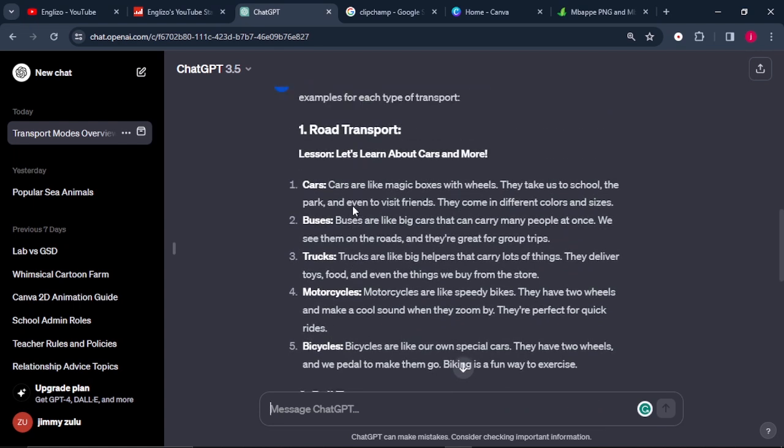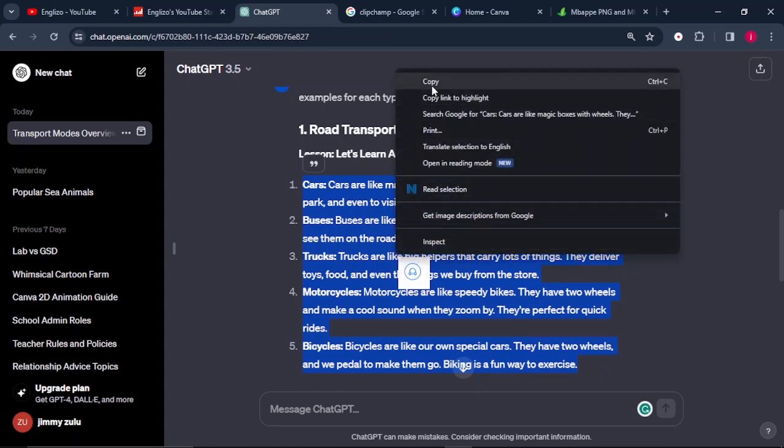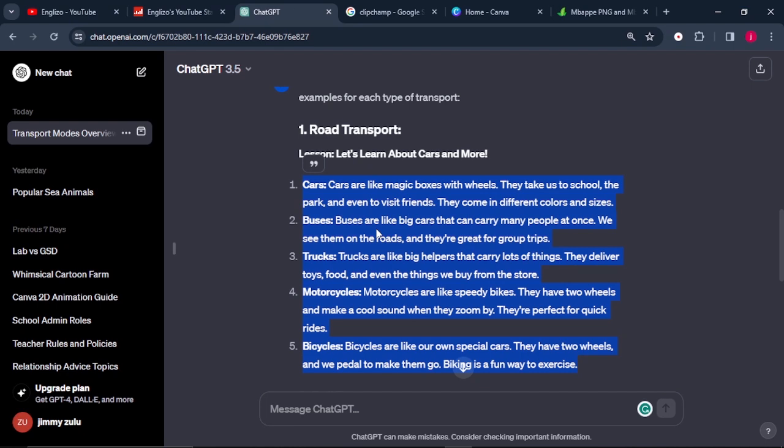So what we're simply going to do is copy the text, and by the way, if there is any part of the text that you did not like, you can simply change it, or you can add in any part of the text that you want, or you can remove any part of the text that you do not like. So I'm going to copy this text, and I want to convert it into an audio.